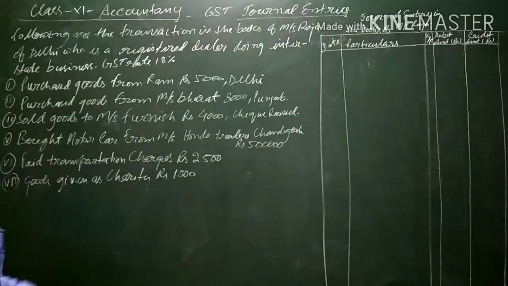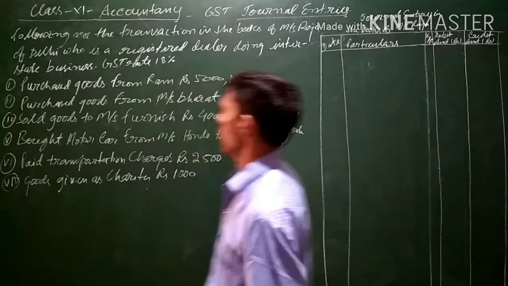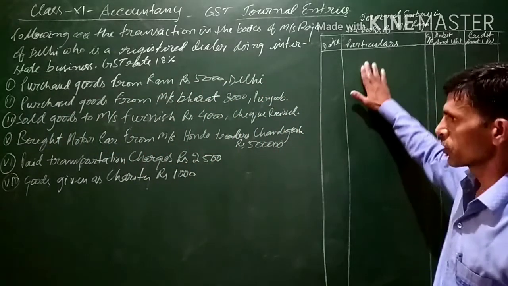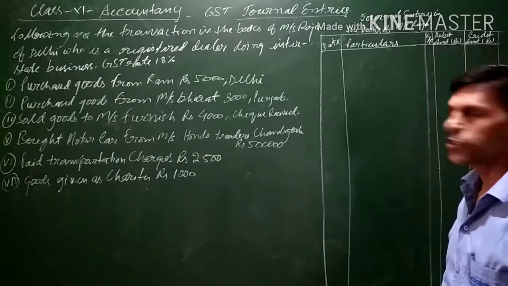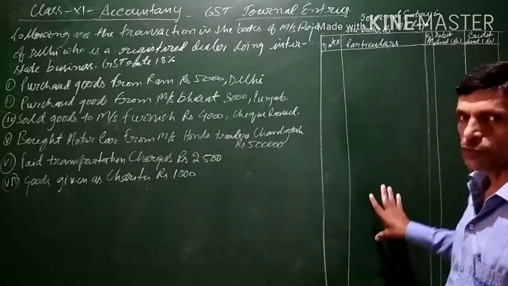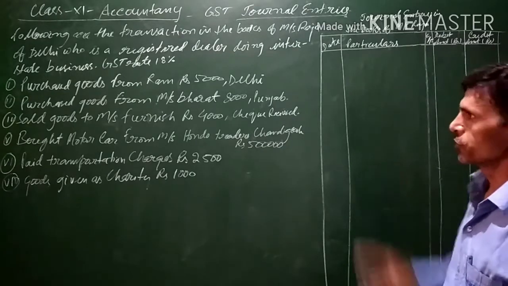It is a very short question, with only 5, 6, or 7 transactions, and I will not be passing the narration, I will not be writing it, because there is a lack of space there, so we will try to adjust the journal entries in this.